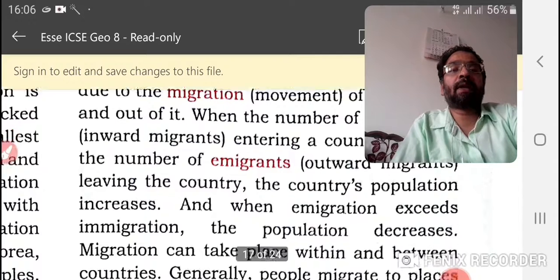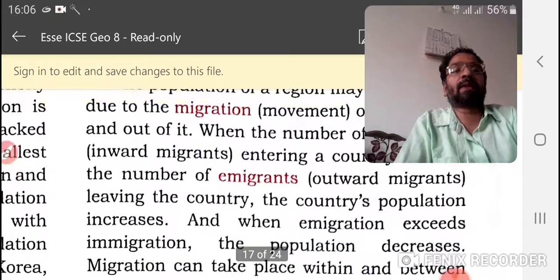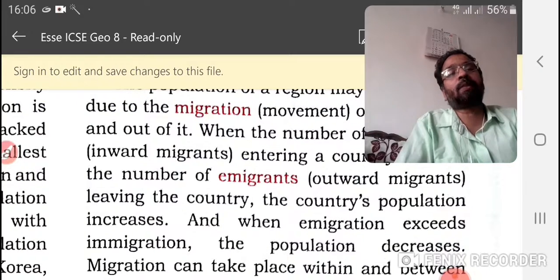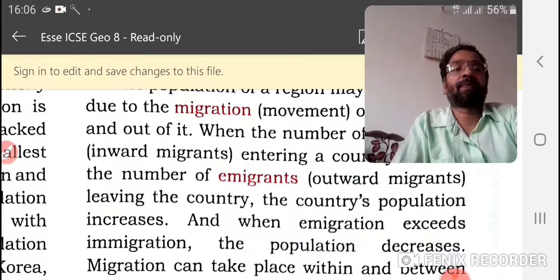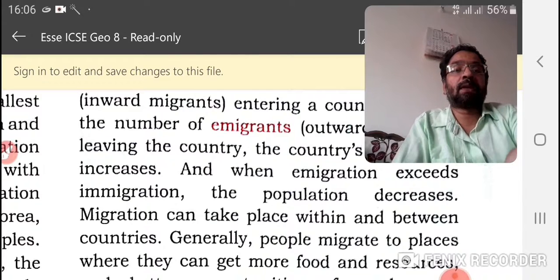If emigrants, the outward migrants, increase, then population decreases and population density will decrease. The people will go outside, which means that particular part is getting empty.